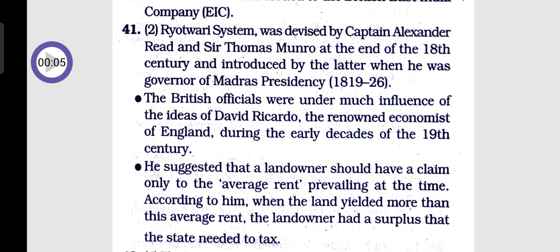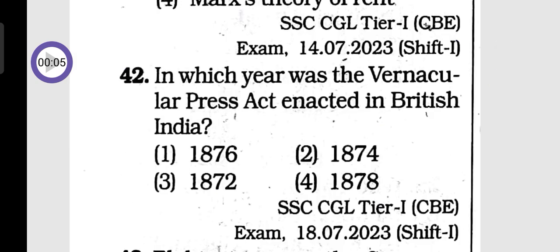He suggested that a landowner should have a claim only to the average rent prevailing at that time. According to him, when the land yielded more than this average rent, the landowner had a surplus that the state needed to tax.